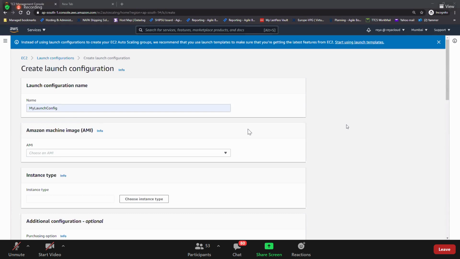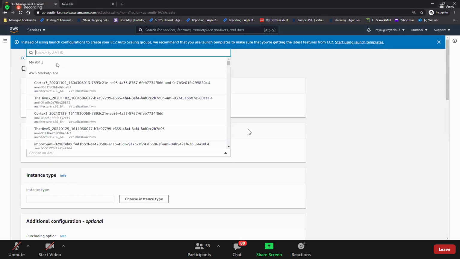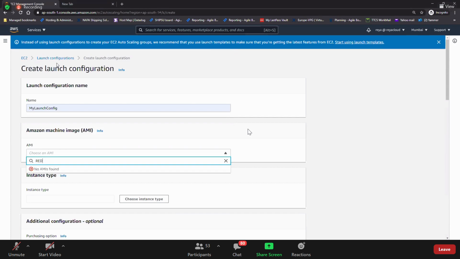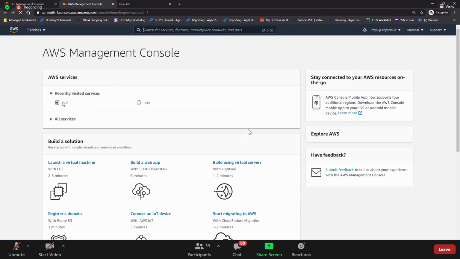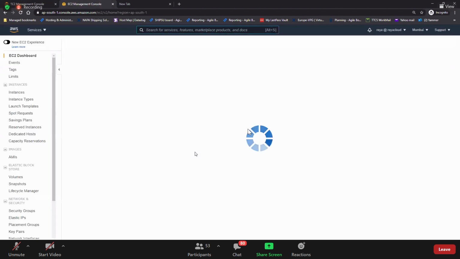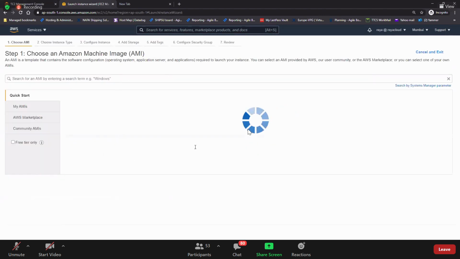And then, guys, what is the AMI that we usually use? Red Hat, right? So let's type. So it is not finding that. Let's go and find out how to find the AMI of this one.